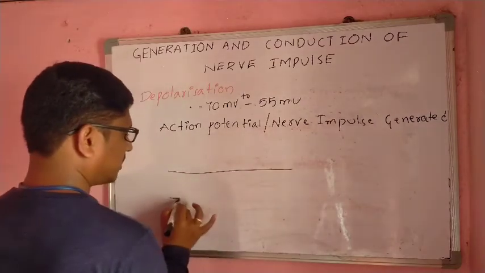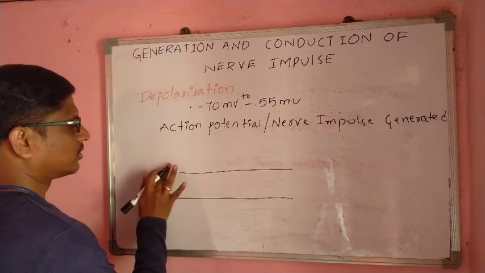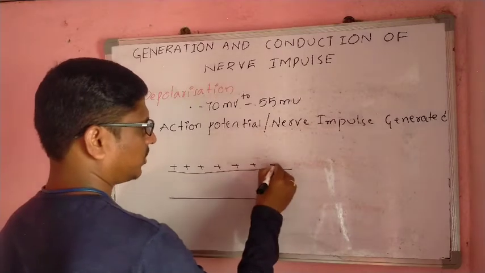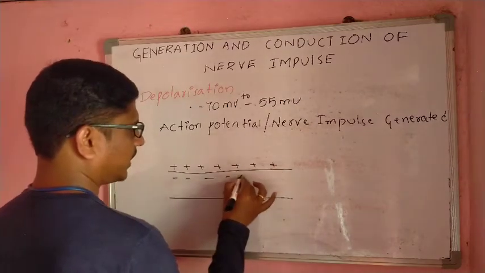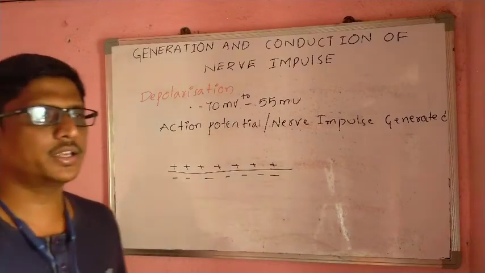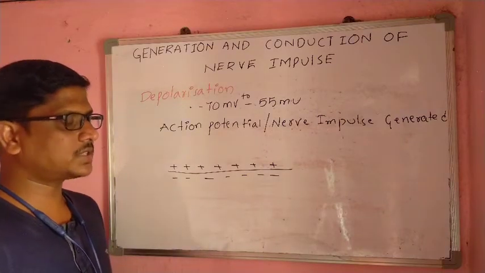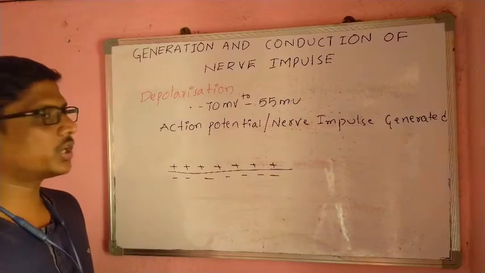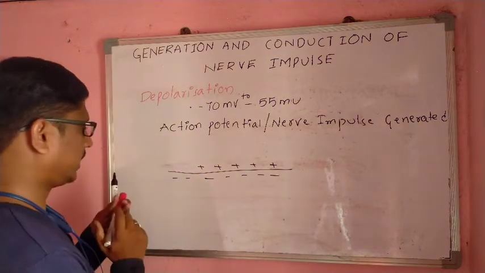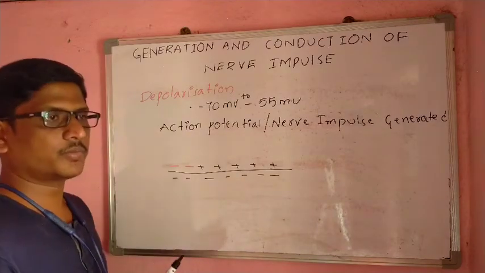So the resting nerve fiber has positive charges outside and negative charges inside. We'll take only one line. Under the depolarization condition, the charges change.